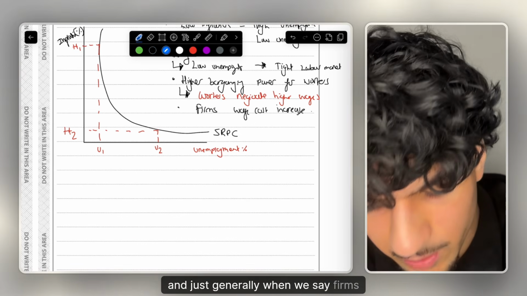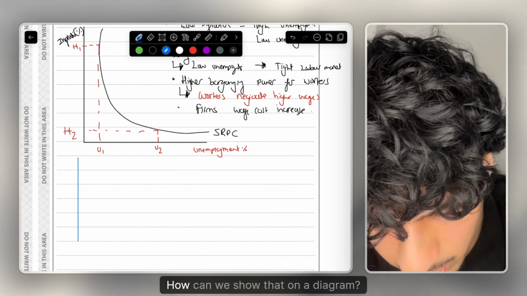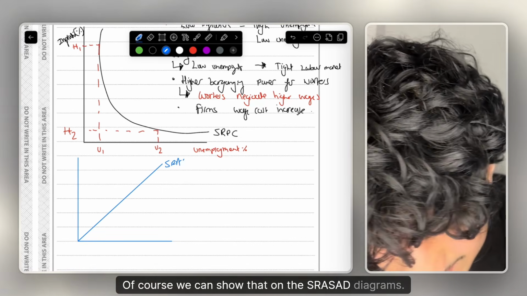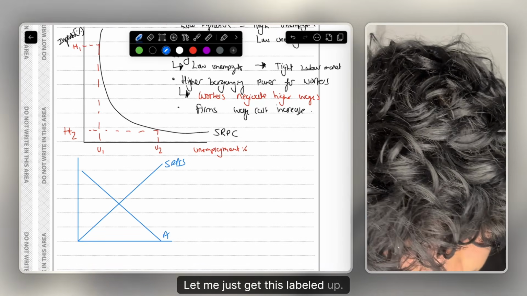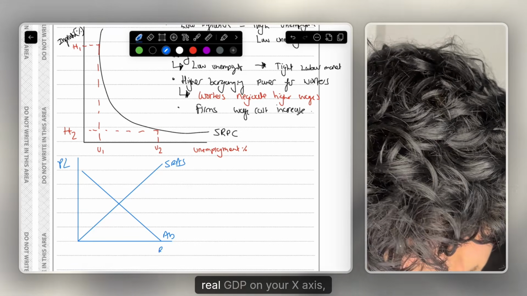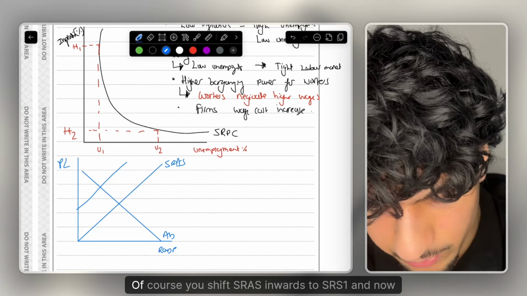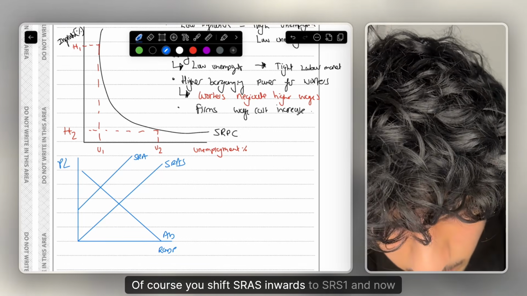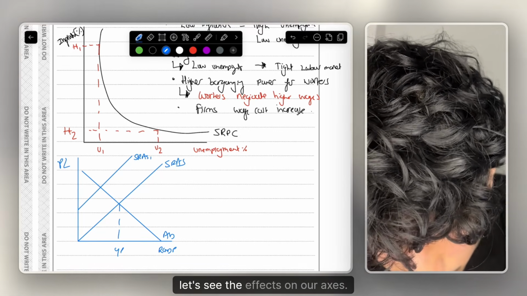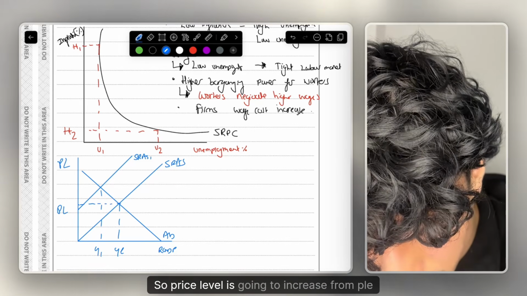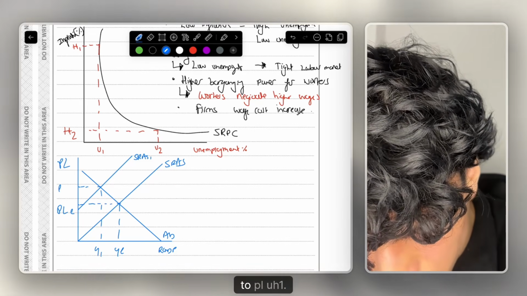And just generally, when we say firms' costs are increasing, how can we show that on a diagram? Of course, we can show that on the SRAS AD diagrams. Let me just get this labelled up. Of course, price level on your y-axis, real GDP on your x-axis. Like I said, how can you see a firm's costs are increasing? Of course, you shift SRAS inwards to SRAS1, and now let's see the effects on our axes. So the price level is going to increase from PLE to PL1.